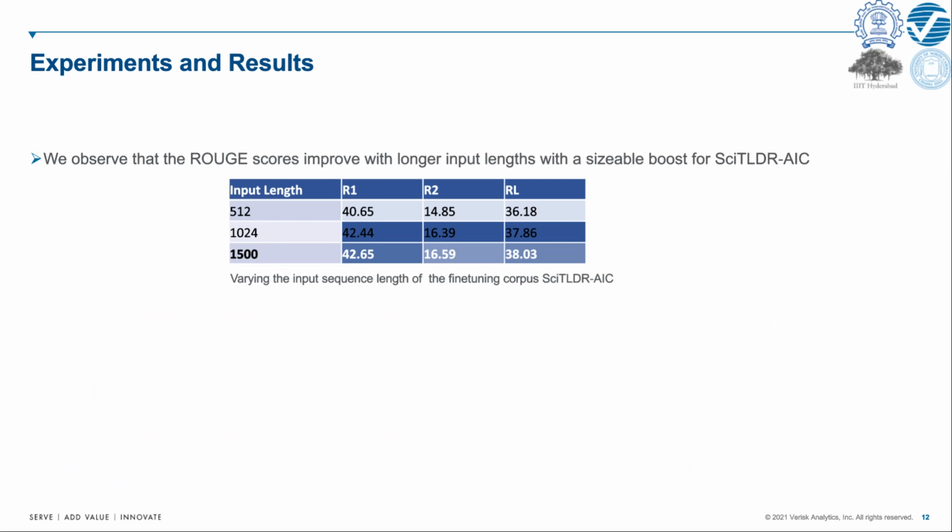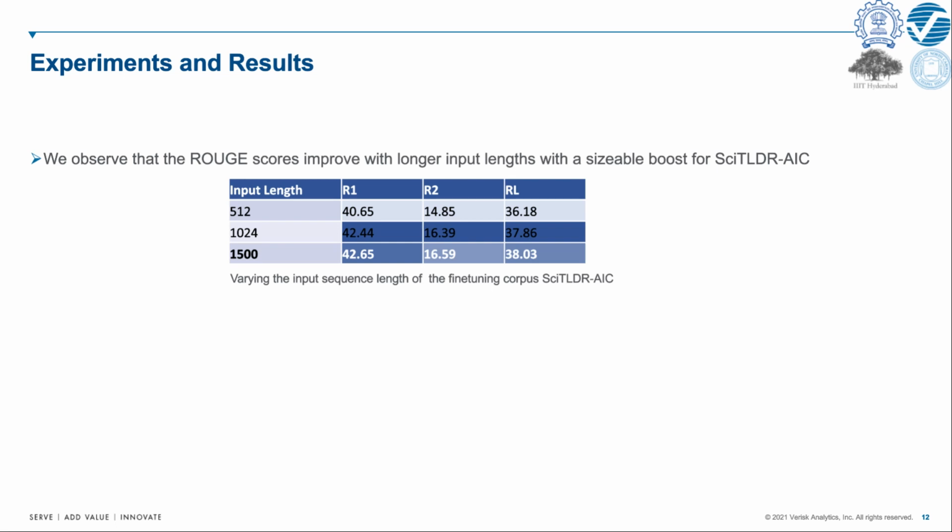Now on to the second set of experiments. We observe that the ROUGE scores improve with longer input lengths, with a sizable boost for SciTLDR AIC. This result indicates that the model is able to effectively use the more information given in terms of more tokens and produce better summaries.